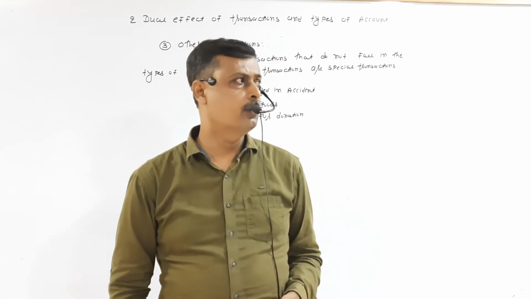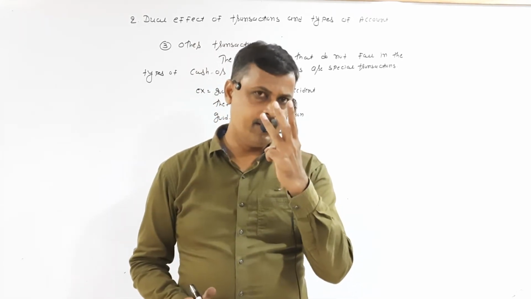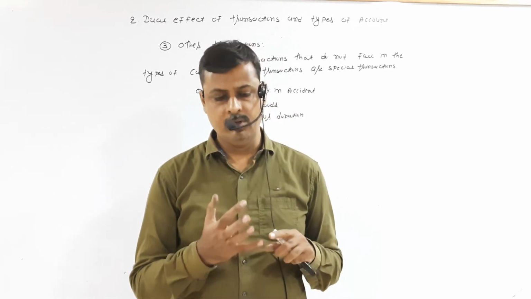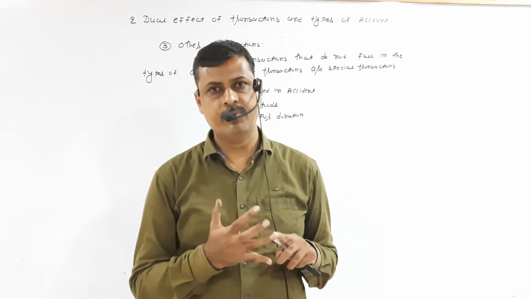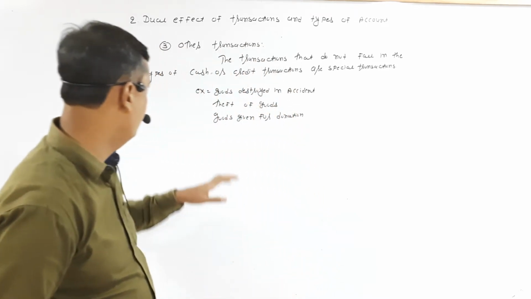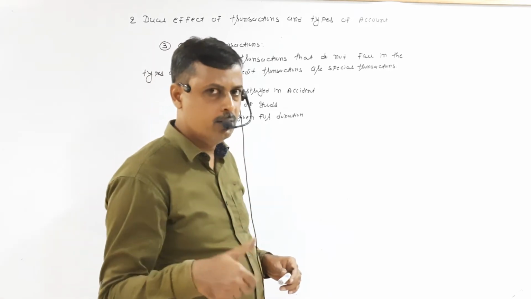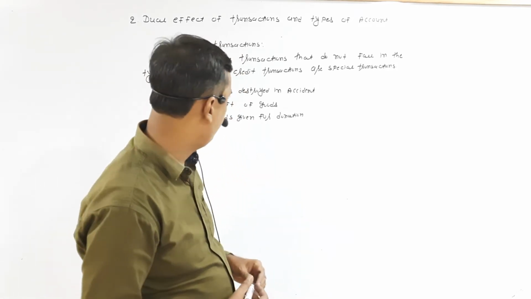Now, in economic transactions, there are three types of transaction. One is a cash transaction, second is a credit transaction, and third is other transactions, or you can say other special transactions.